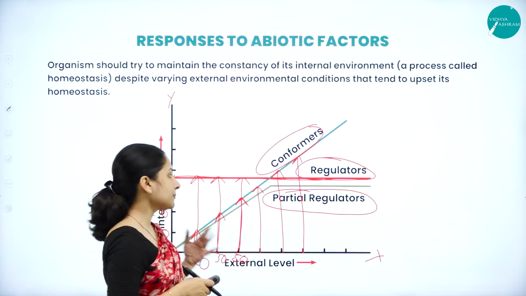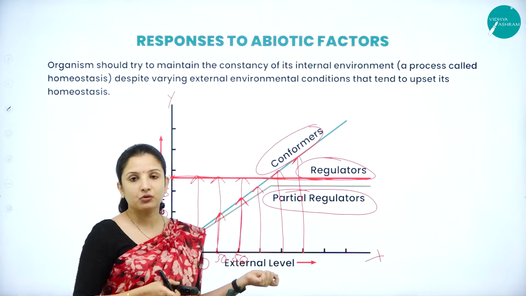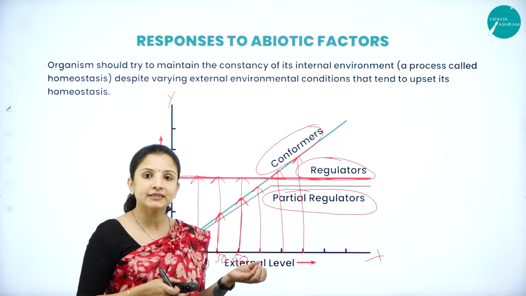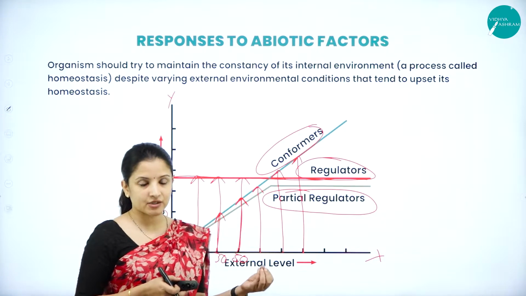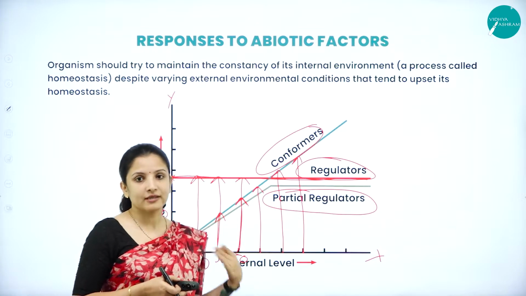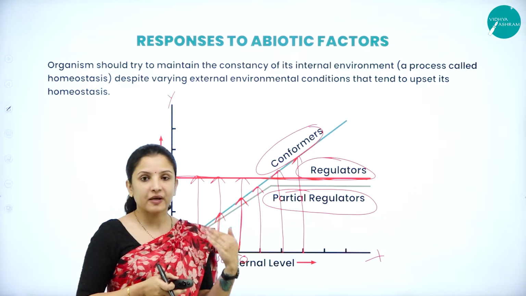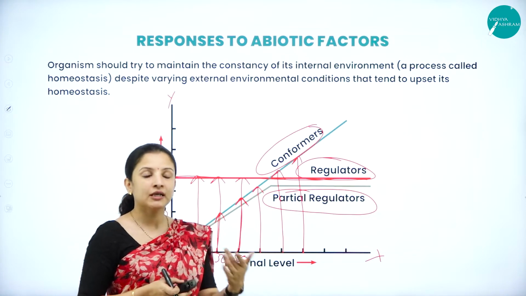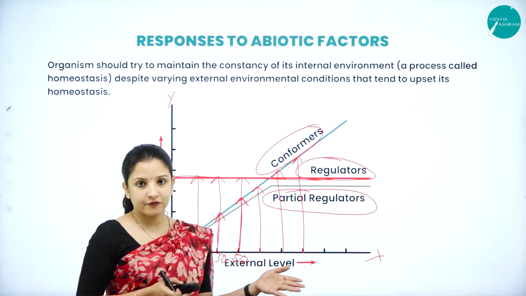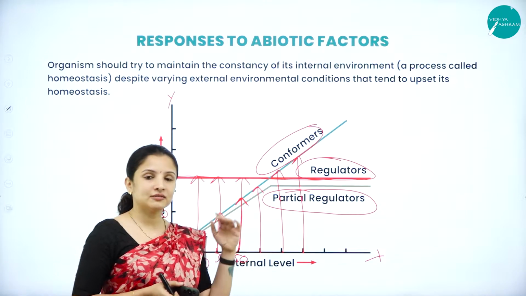Or let us say, what happens if it is a freezing condition? In the deserts, we know that deserts are quite hot during the daytime and they have freezing temperatures during the night time. As soon as the morning sunlight hits the desert floor, these spiny lizards which live in the deserts come out of their burrows and bask in the sun for a few minutes until their body temperature is regulated. Now, can they remain in the sun throughout?